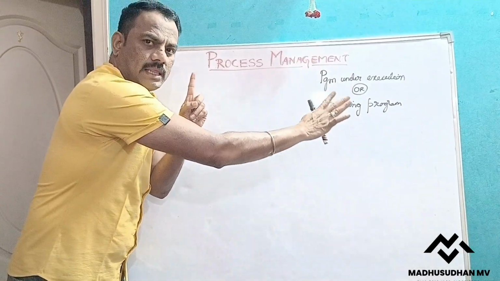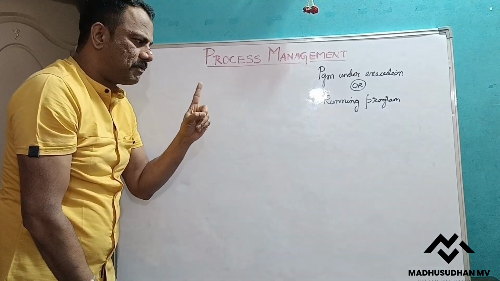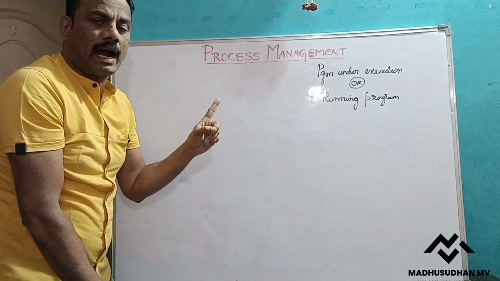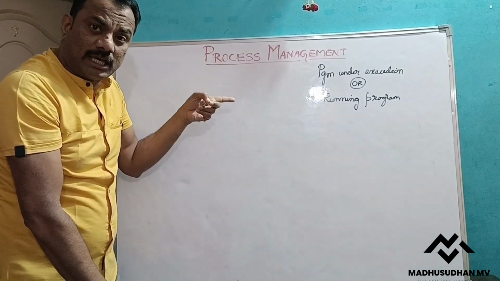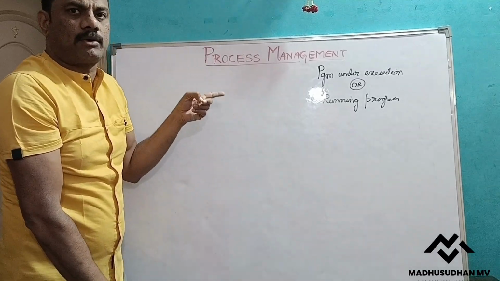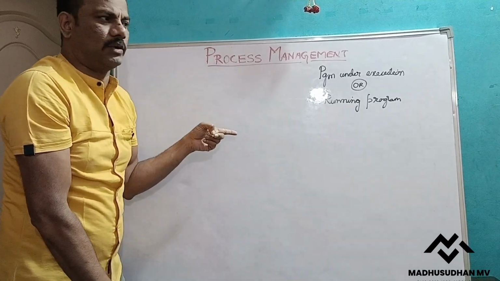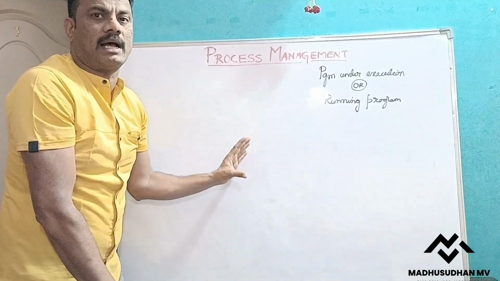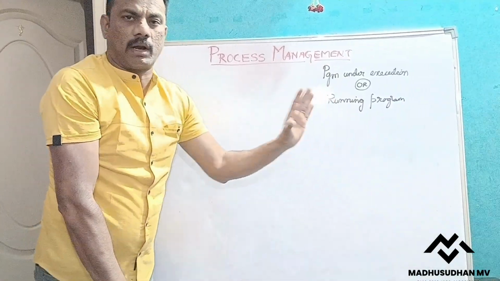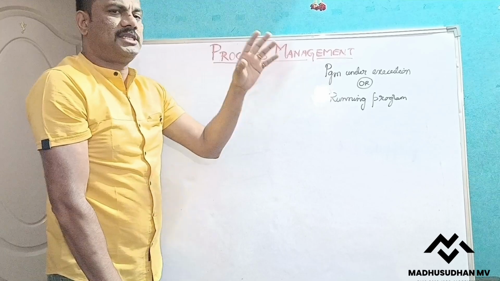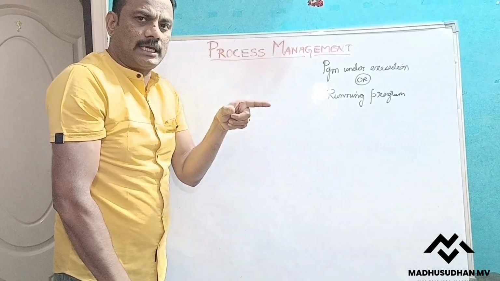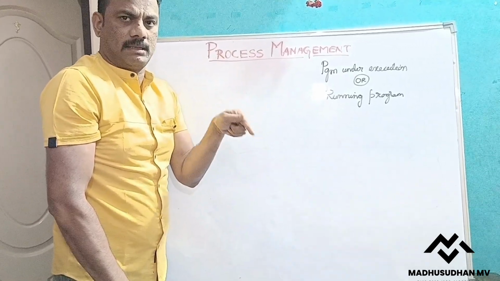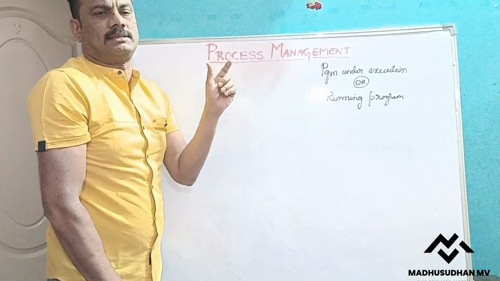The remaining songs are still just programs, and the song that is playing is the one the CPU is executing. That means this is the file which is executing, that is the program under execution, and that is what a process is. The remaining ones are programs. Whichever program is being executed by the processor, the CPU, we call it a process.